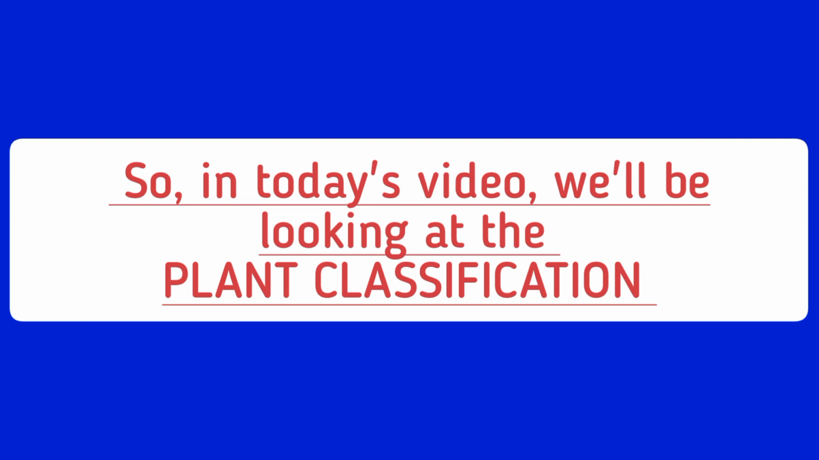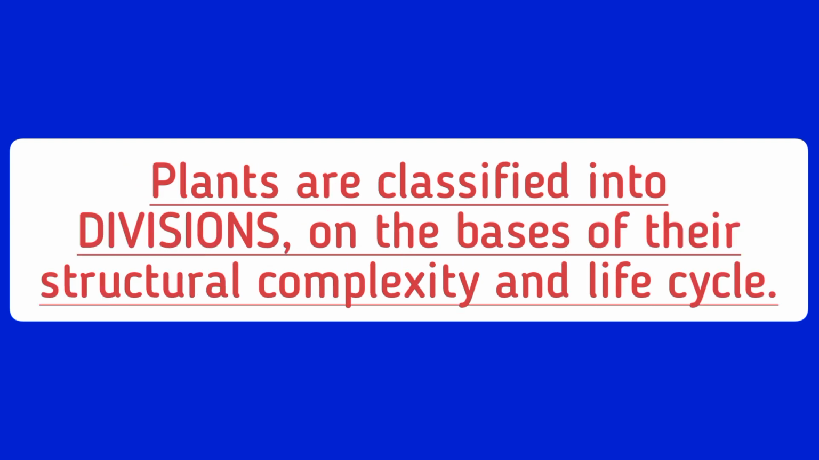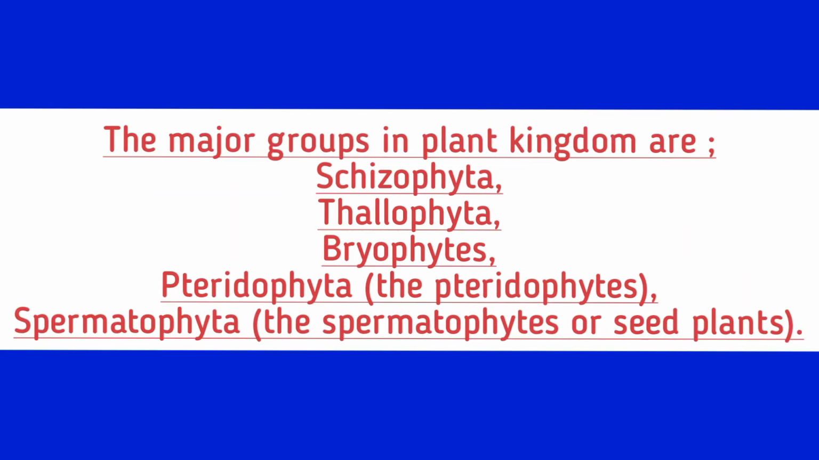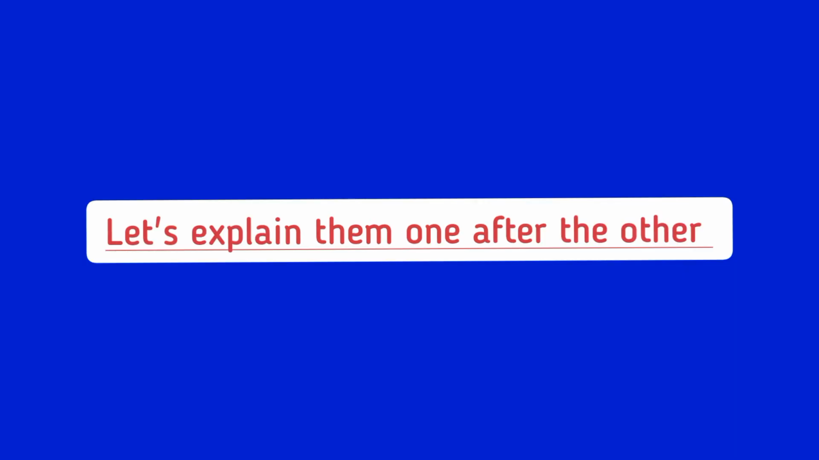Then in our next video we'll talk about animal classifications. Plants are classified into divisions on the basis of their structural complexity and life cycle. So the major groups in the plant kingdom are what? The Schizophyta, the Thallophyta, the Bryophyta, the Pteridophyta, the pteridophytes, and the Spermatophyta, or seed plants. So let's explain them one after the other.